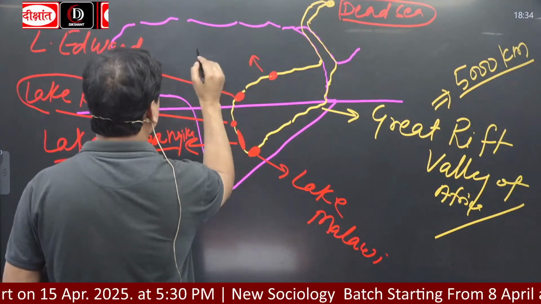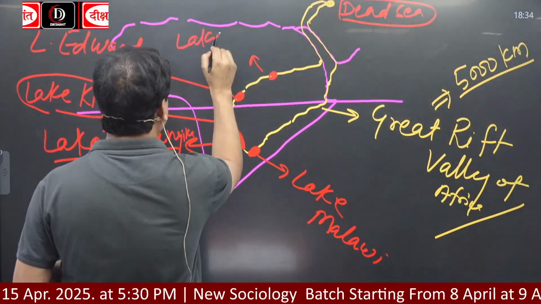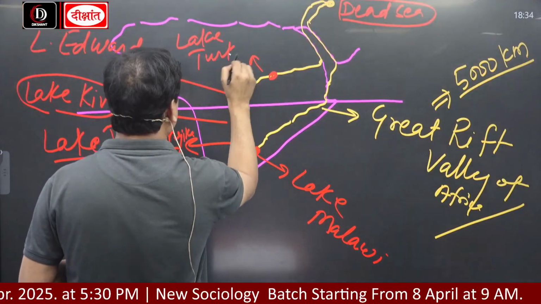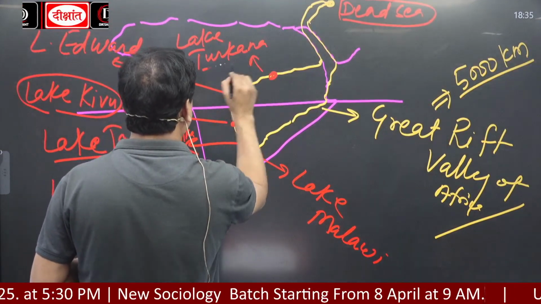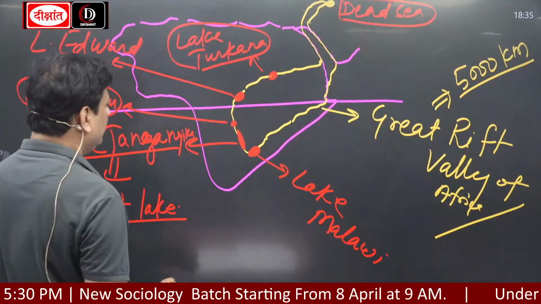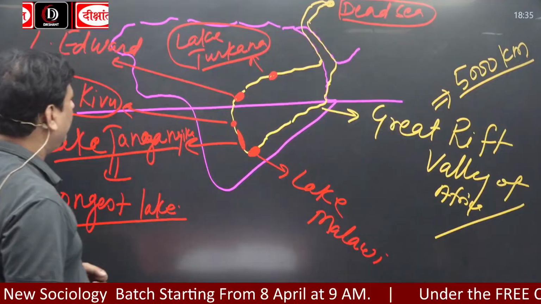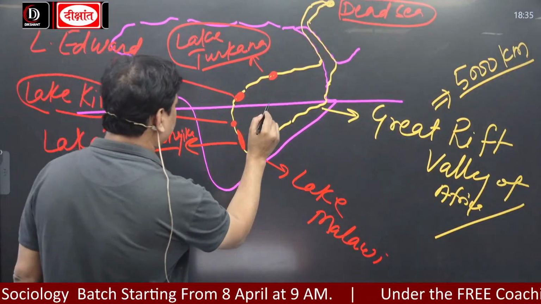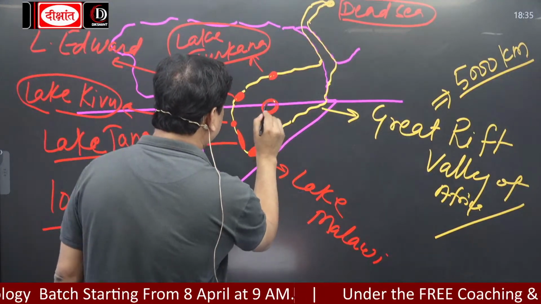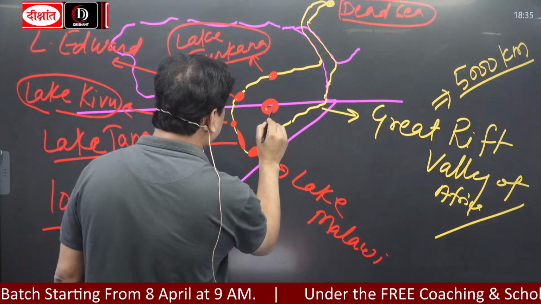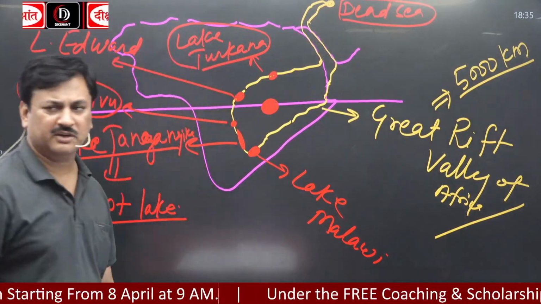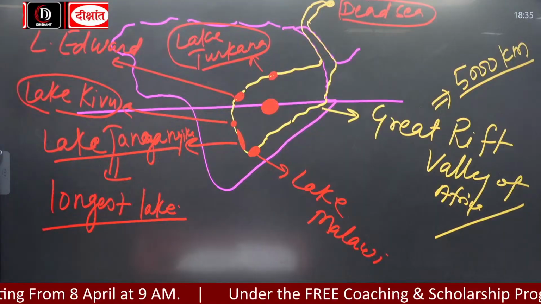Here is Lake Turkana. Okay? So 1, 2, 3, 4, 5. And Lake Victoria. This is what? The world's second largest freshwater lake after Lake Superior. Okay?